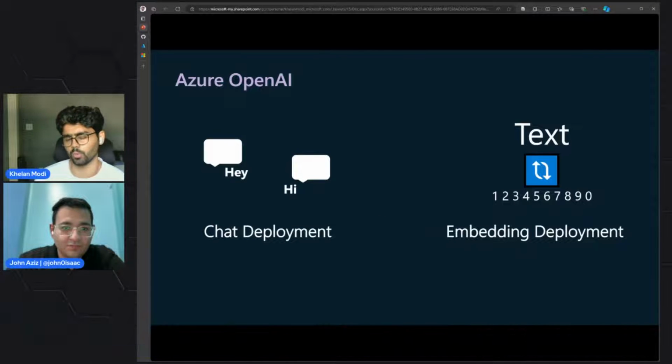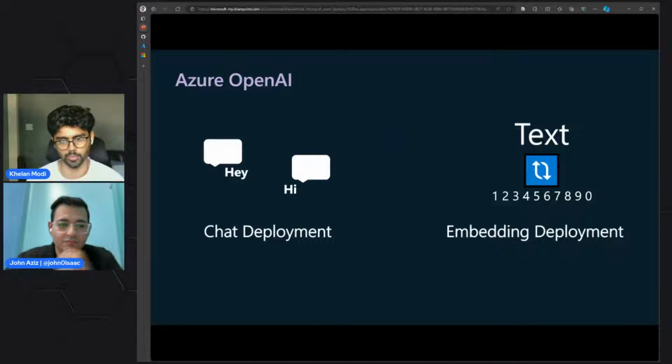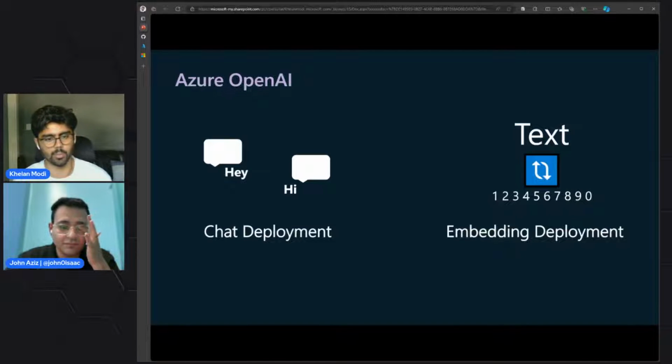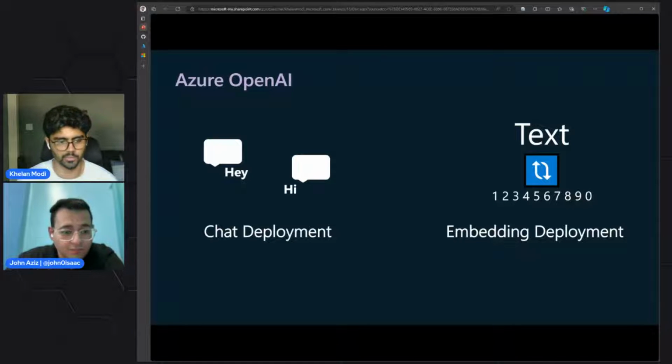Now in this demo, we'll be using a couple of Azure OpenAI technologies. The first one is the chat deployment. Chat deployment refers to AI models like GPT for conversation-driven applications. These models are designed to understand and generate human-like responses. In the image on the screen, the user is going to say a simple "hey," and then you'll get a response back from the system message. John is going to cover multiple roles later in this demo while he goes over the Jupyter notebook.